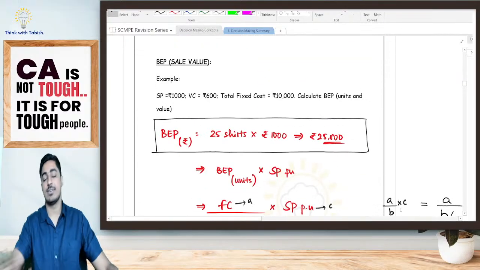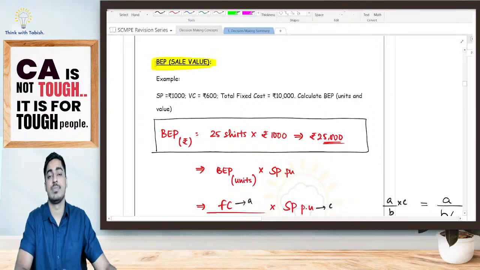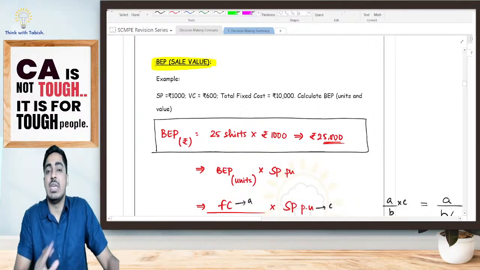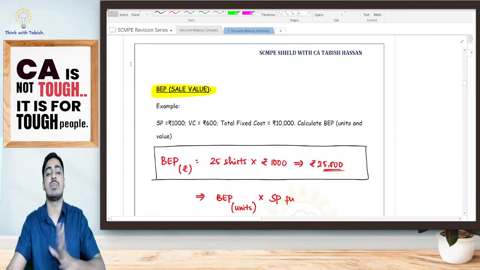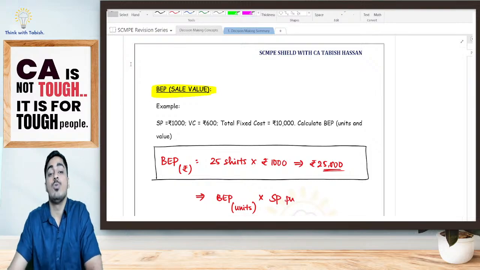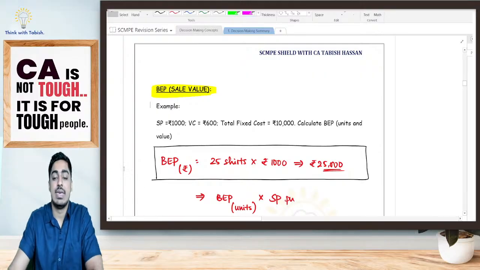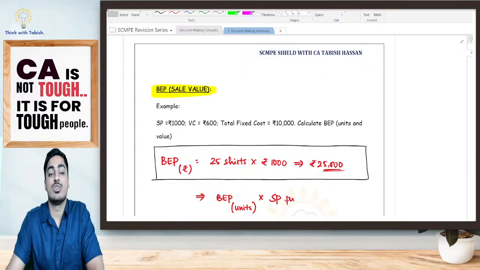Now, BEP in the form of units I have calculated. Now, I want BEP in the form of sale value, students. How can I calculate my BEP in the form of sale value? Now, I know that in order to reach my break-even point, I should be selling 25 shirts. Yes or no? Every shirt, at what price am I selling, students? Every shirt I am selling at a selling price of 1,000 rupees. That means, what will be my total sale value, everyone? I know that my BEP is 25 shirts. I know that every shirt I will be selling at 1,000 rupees. That means what will be my BEP in the form of sale value, students?